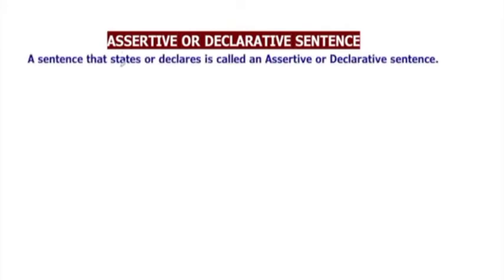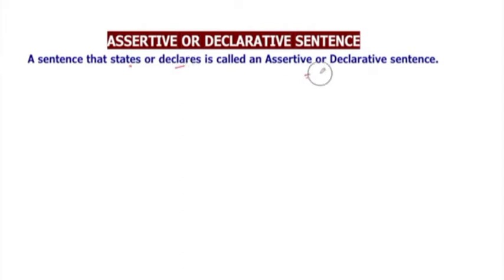Let's begin with the assertive or declarative sentence. A sentence that states or declares is called an assertive or declarative sentence. It means any sentence which is stating something or declaring something is called an assertive statement.